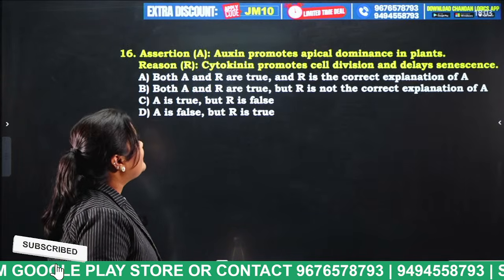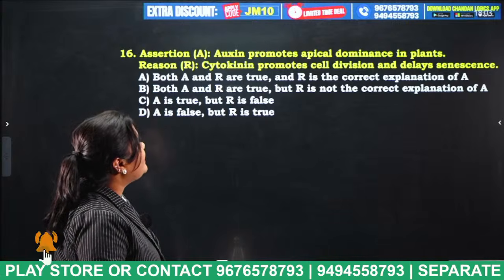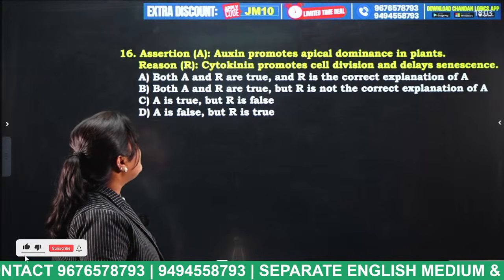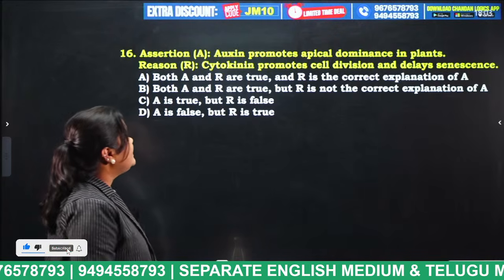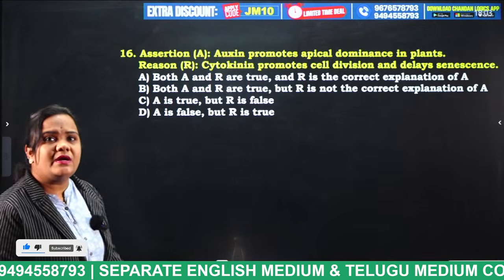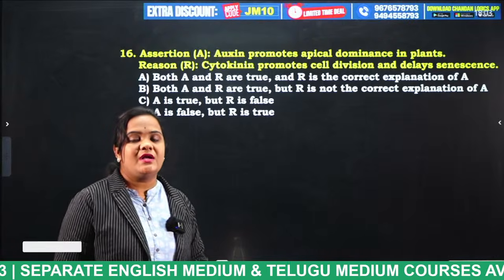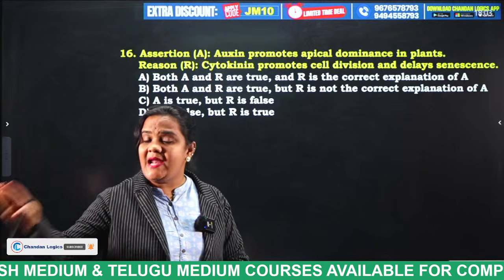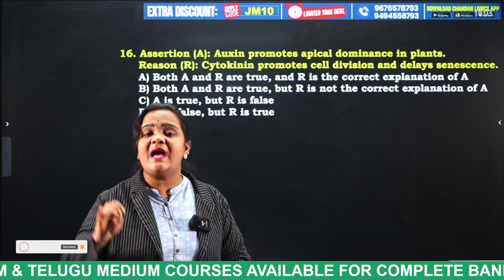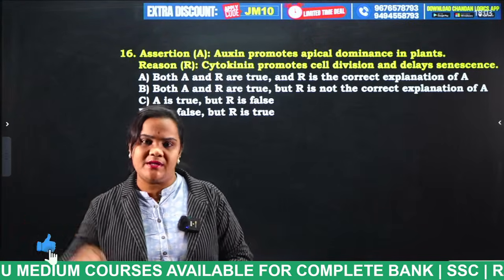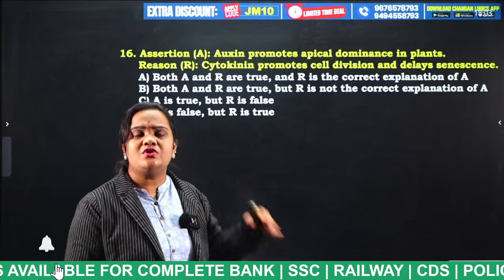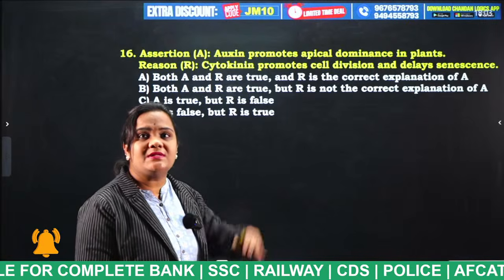Auxin promotes apical dominance in plants. Cytokinins promotes cell division and delays senescence. So, is the reason the explanation for the assertion? Now, try to tell the answer for this question. They have given the functioning of the auxin in assertion, and in reason they have given the functioning of the cytokinins. Is there any relationship between assertion and reason? So, just imagine and put your answer in the comment section.